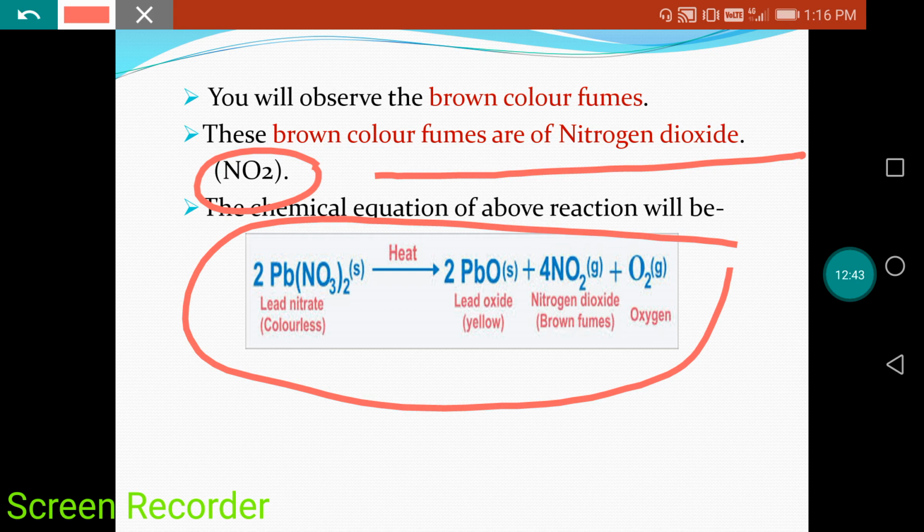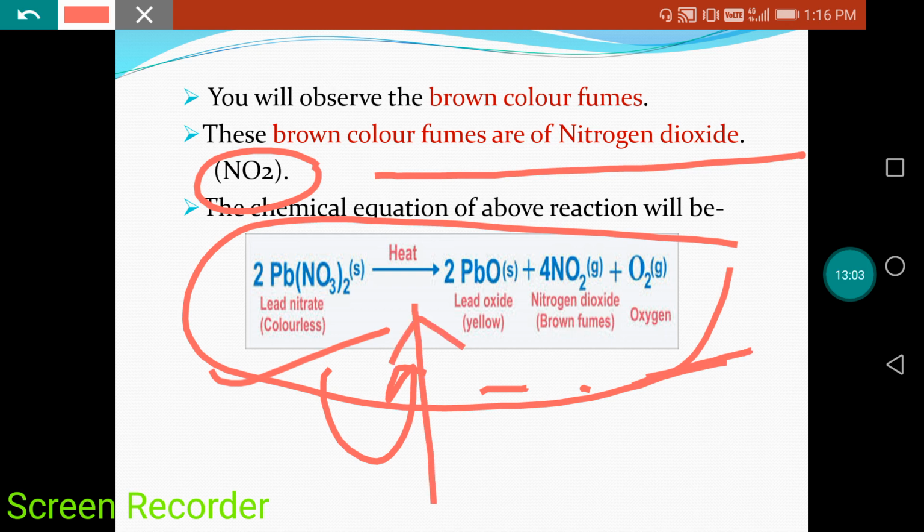The chemical equation of this activity is given here: Pb(NO3)2. This is the formula of lead nitrate. When we heat lead nitrate, we get lead oxide, nitrogen dioxide and oxygen. So this is also an example of thermal decomposition, because here heat is required.